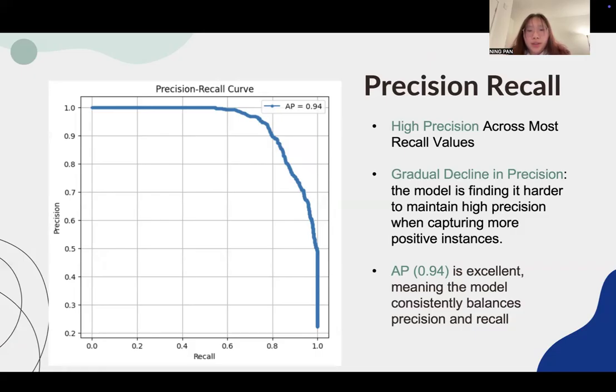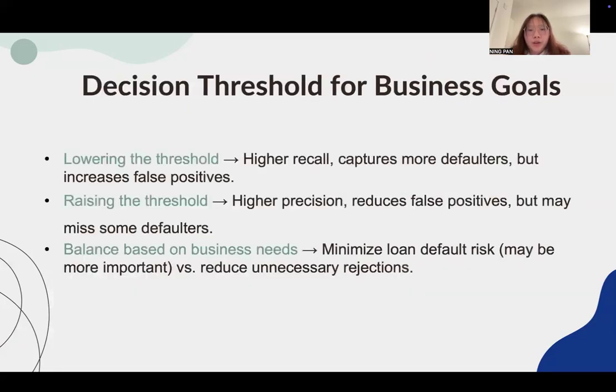The high AP score suggests a strong balance between precision and recall, allowing the model to distinguish defaulters from non-defaulters effectively. And threshold adjustment should align with business goals to minimize loan default risk. Lowering the threshold improves recall to reduce unnecessary rejections of creditworthy borrowers, while raising the threshold maintains higher precision.